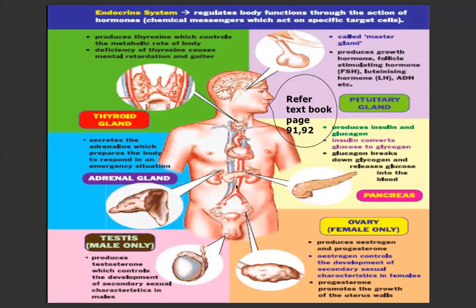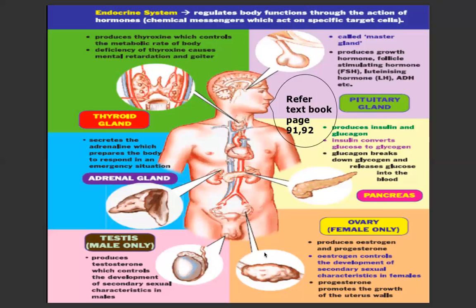Right, so yang structure macam daun ni pula namanya adalah pancreas. So pancreas, as I mentioned earlier. So pancreas ni produce insulin and glucagon. So apa function insulin? Dia akan convert excess glucose to the glycogen. So untuk peringkat SPM jangan tinggal perkataan excess. Manakala glucagon pula dia tukarkan kembali glycogen kepada glukos.